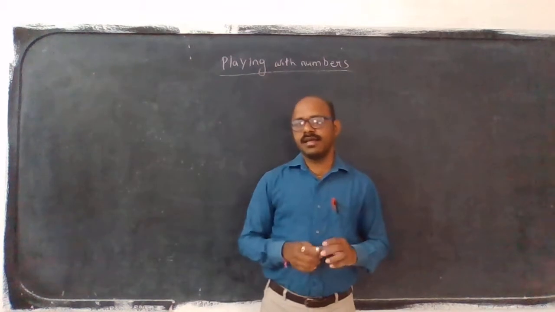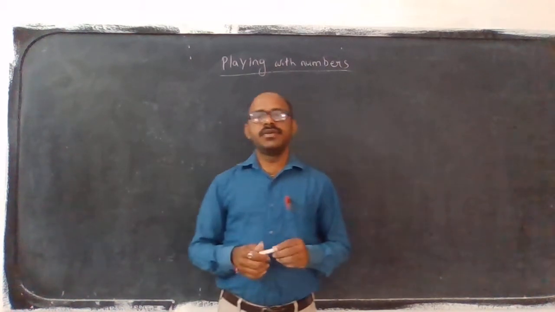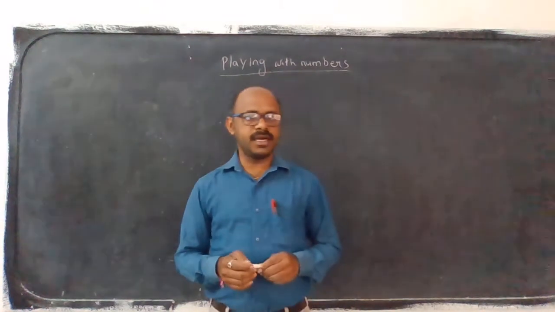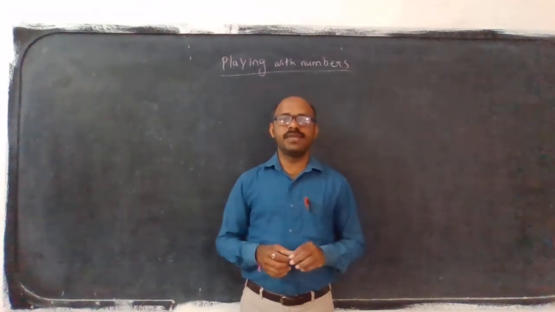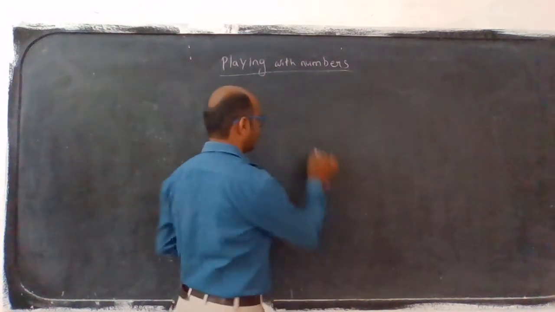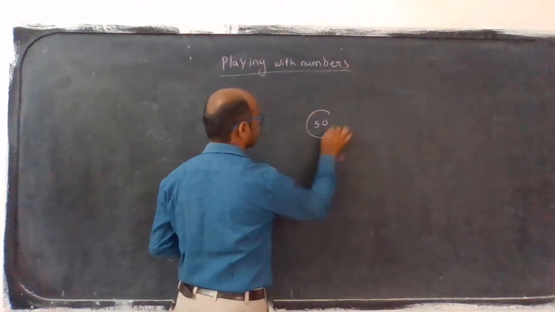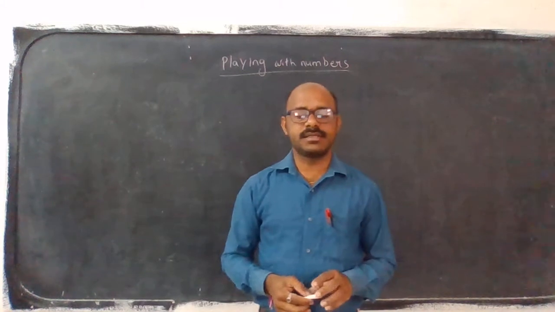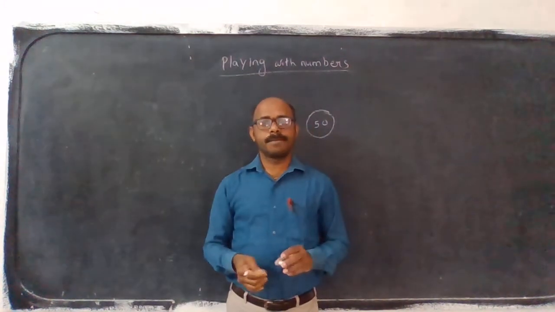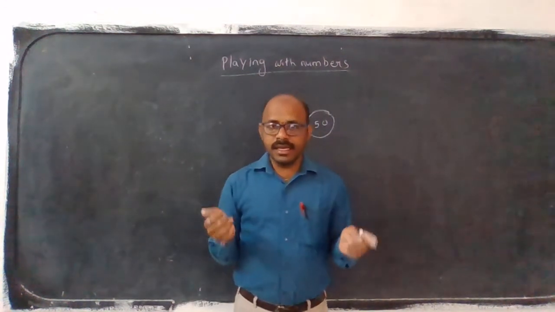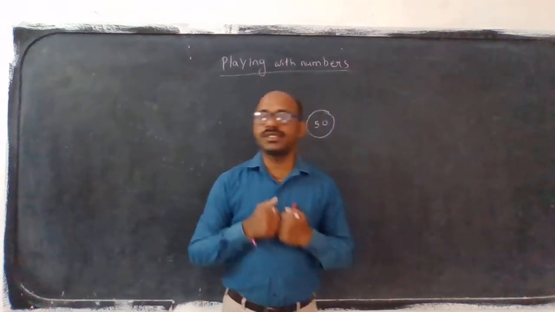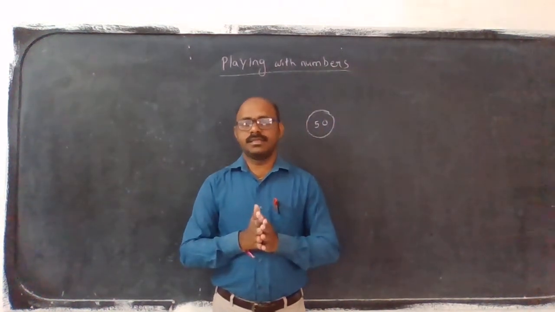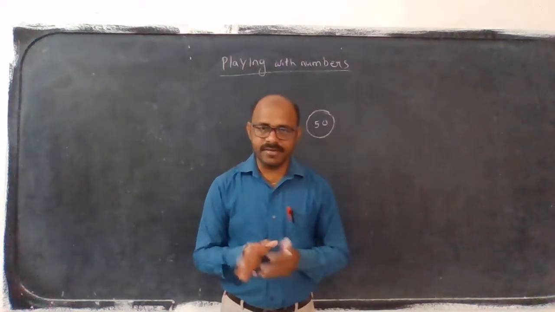Shiva has 50 chocolates. How many chocolates does he have? Right, 50 chocolates. He has to distribute those chocolates to his friends. He has 5 friends.